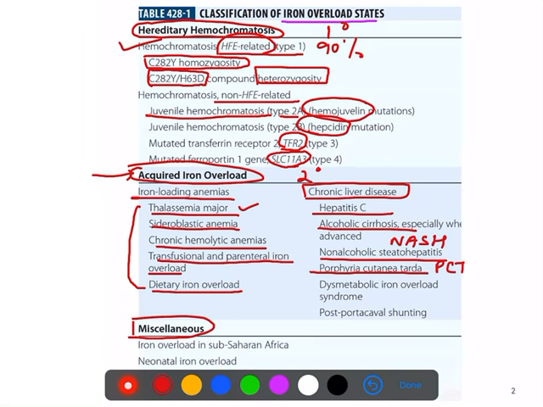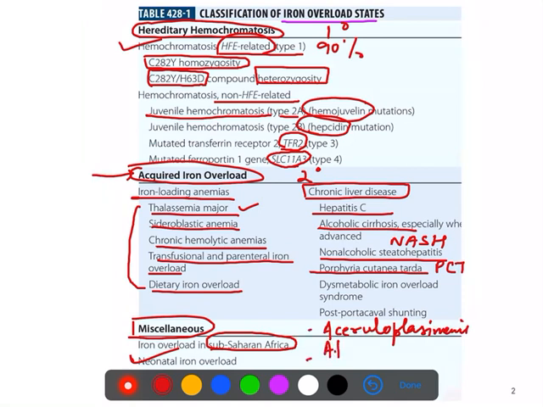And in the miscellaneous causes you should remember neonatal iron overload, and in sub-Saharan Africa you find iron overload. Also aceruloplasminemia, where the ceruloplasmin level goes down, and because of the ceruloplasmin going down there is iron buildup in the body.